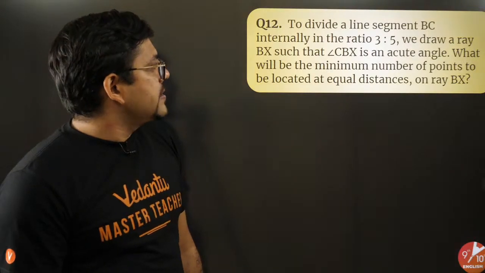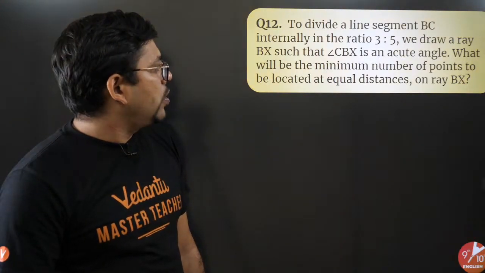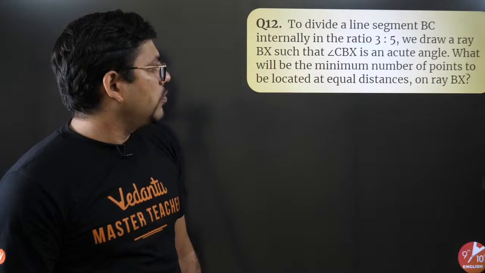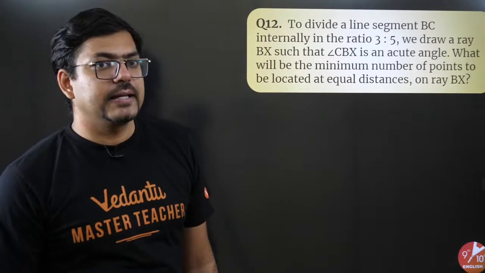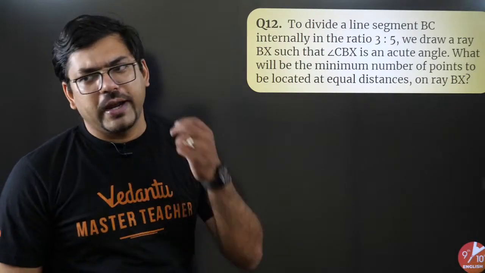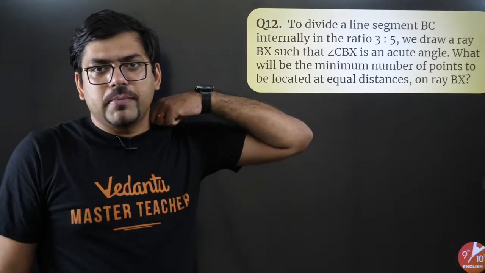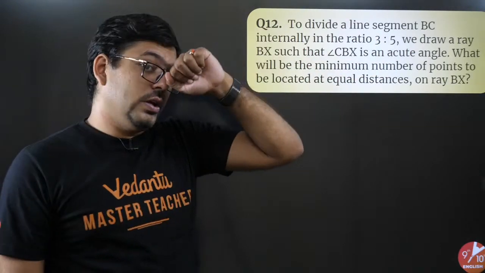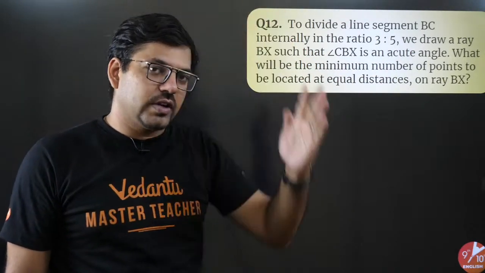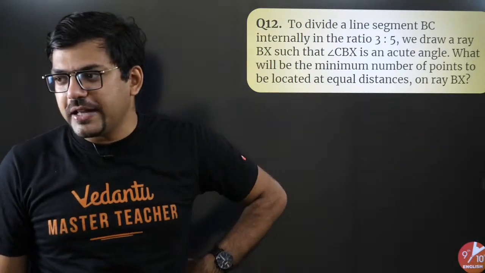To divide the line segment internally in ratio 3:5, we can draw BX such that CBX is an acute angle. What will be the minimum number of points to be located at equal distance on ray BX? Who can tell me that? What would be the minimum number of points if you have to divide a line segment in the ratio 3:5? Come on. Who can tell me the answer?